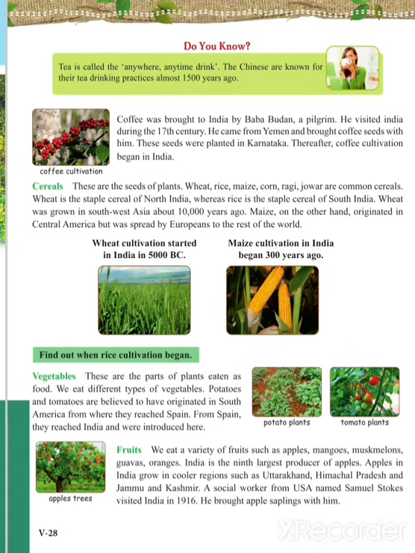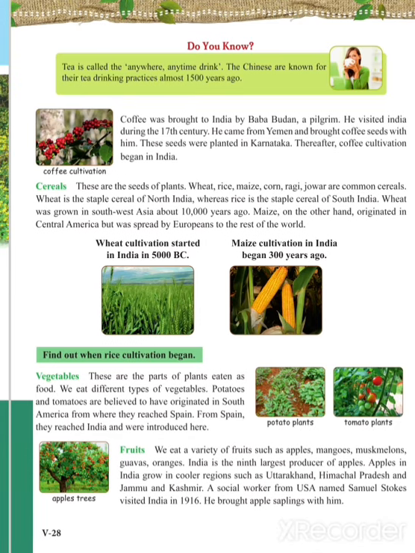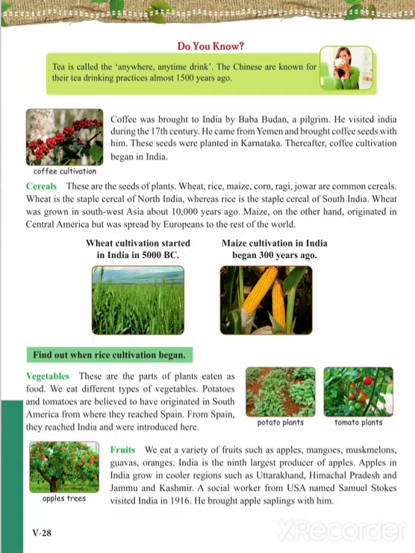Who brought this apple to India? A social worker from the USA named Samuel Stokes. When he visited India in 1916, he brought saplings of apple, and from then it started to grow in India.